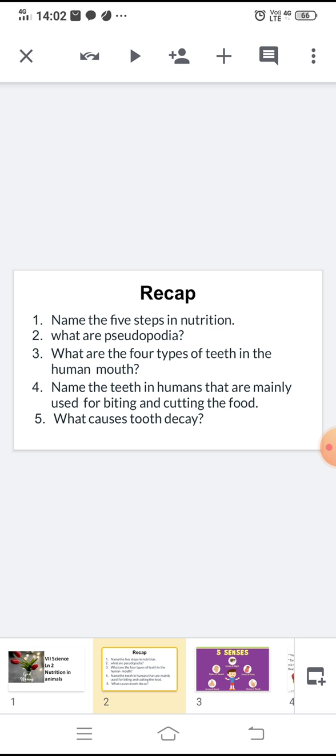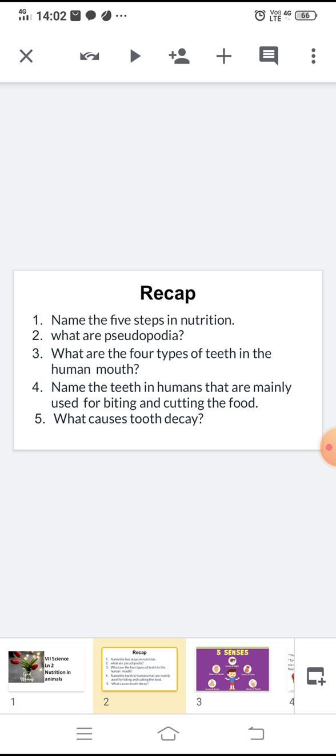Can you name the teeth in humans that are mainly used for biting and cutting the food? Yes, incisors. What causes tooth decay? Tooth decay is caused by bacteria present in the mouth. Very good. Let us enter into today's topic.